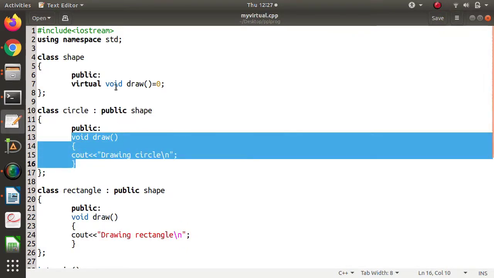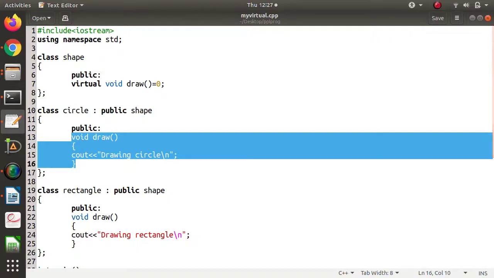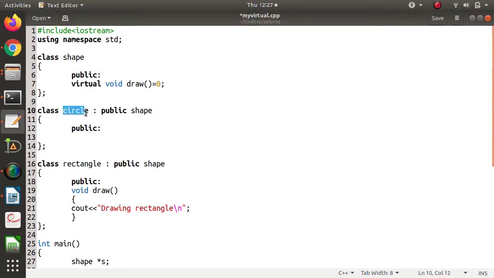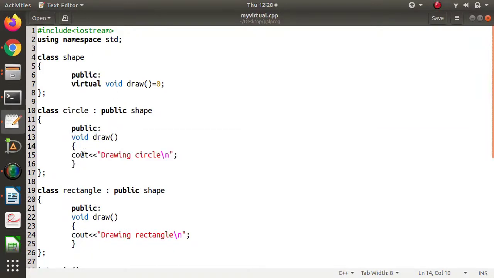If we don't implement this pure virtual function here, then this class also becomes abstract. Suppose I remove this, then this class also becomes abstract. It becomes abstract in the sense that we cannot create an object of this class. So we compulsorily need to implement the pure virtual function from the base class in the derived class. Okay, so these are abstract classes. In this way we have seen virtual functions, pure virtual functions and abstract classes. All these concepts are used to achieve runtime polymorphism.